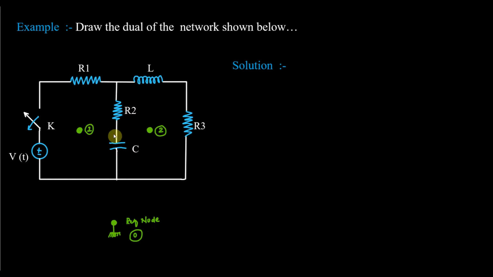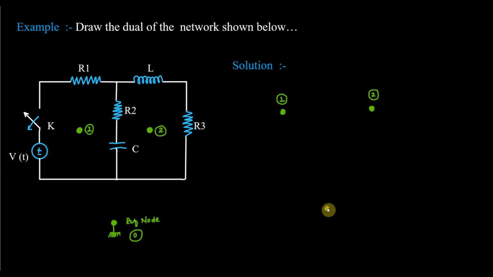Now this is the first step when you draw the dual network. You first identify the mesh, place a dot in that mesh, and give it a name. After that we have to draw the dual network. So I will be taking this node to this side. That is my solution. So I will say this is my node 1 and this will be node 2. Now there is one reference node also.